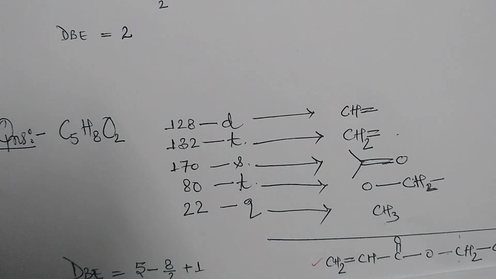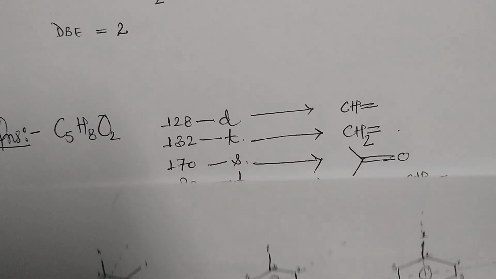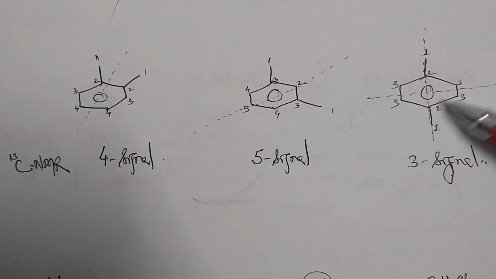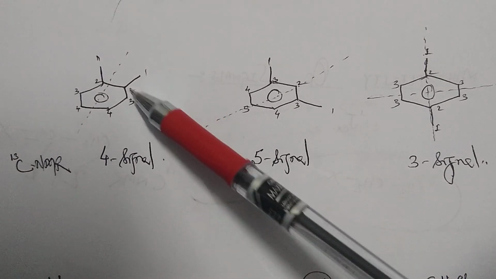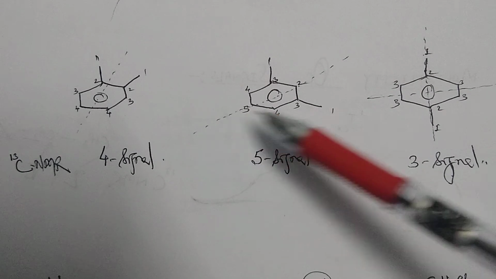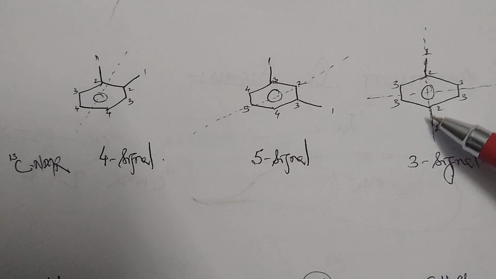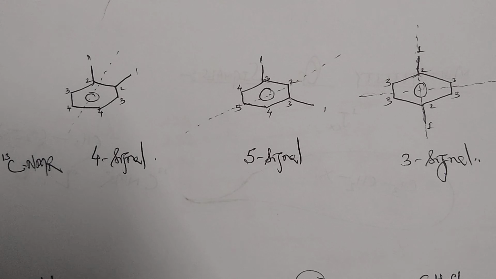Likewise, we will solve the problems related to the chemical shift in 13C NMR. Now we will see one of the important applications of 13C NMR, that is in the case of xylene, we have orthoxylene, metaxylene, and paraxylene. In 13C NMR we will get 4 signals in orthoxylene, that is 1 2 3 4 signals, and in the case of metaxylene we will get 5 signals, 1 2 3 4 5. In the case of paraxylene we will get 1 2 3 signals. So 13C NMR is the most appropriate technique to differentiate between the isomers of xylene. Likewise, we can study some of the other aromatic compounds using this 13C NMR technique.